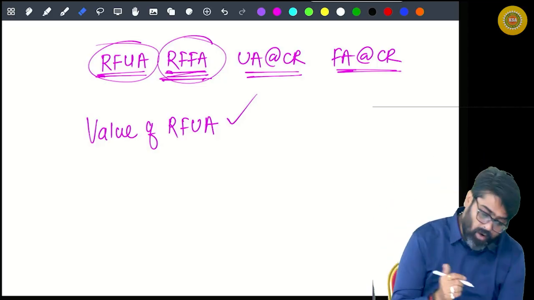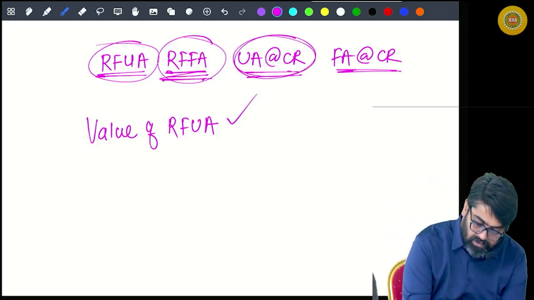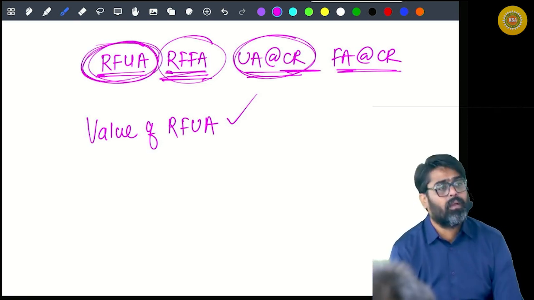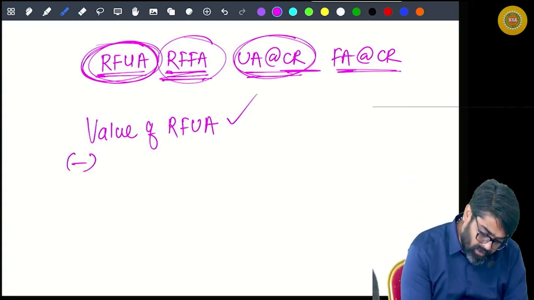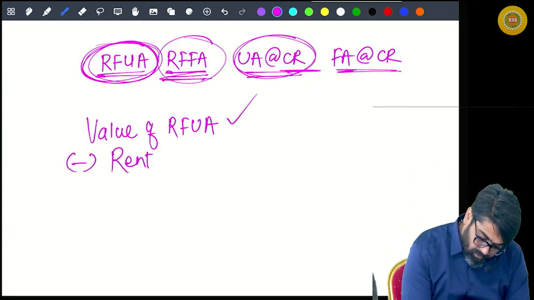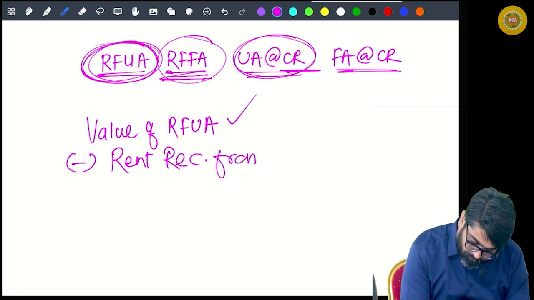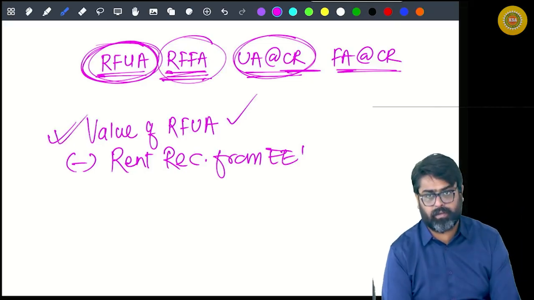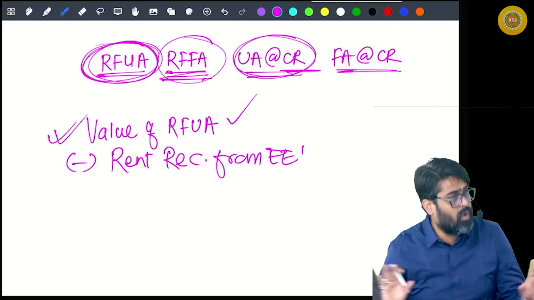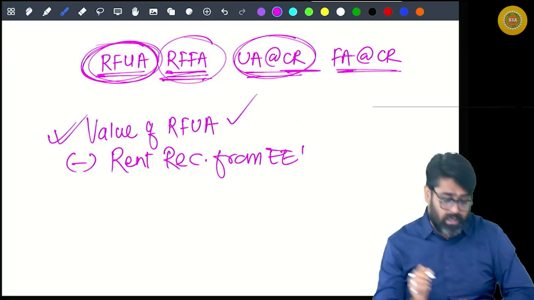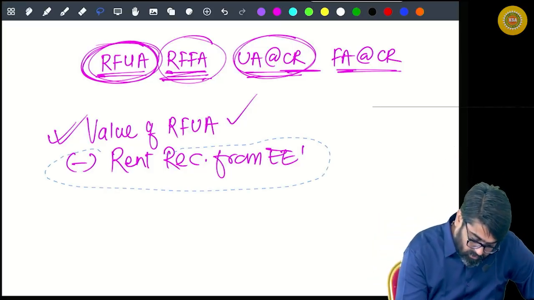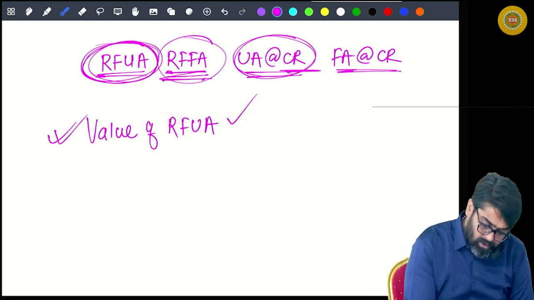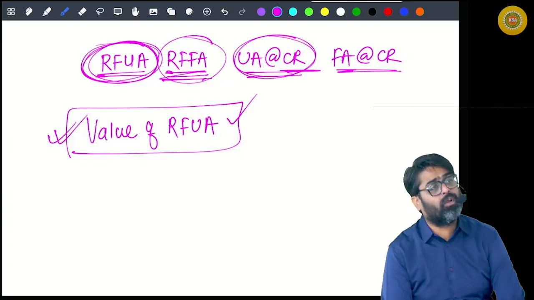Yes or no? But what if there is an unfurnished accommodation which is given at concessional rent? So definitely you are going to calculate the value of unfurnished accommodation. But out of that, now you will reduce the rent recovered from the employee. If the accommodation is unfurnished and no rent is recovered, then the taxable value is this much.